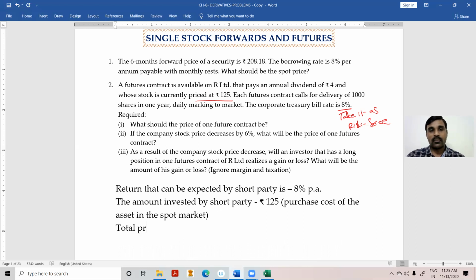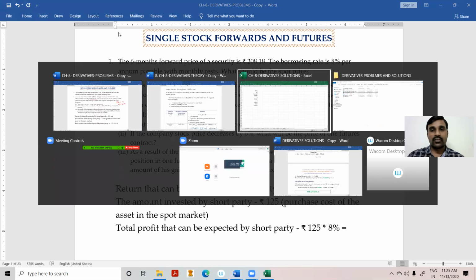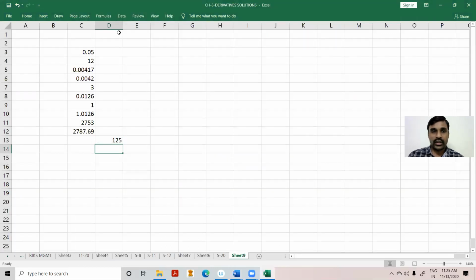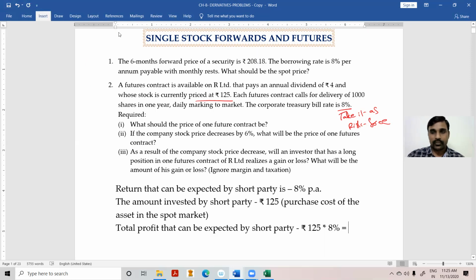So the total profit that can be expected by the short party: 125 rupees is invested, and on that we expect 8%. How much is it? 125 into 0.08, so it will be 10 rupees. The total profit that can be expected by the short party is 10 rupees.